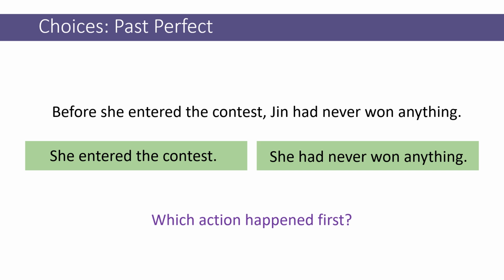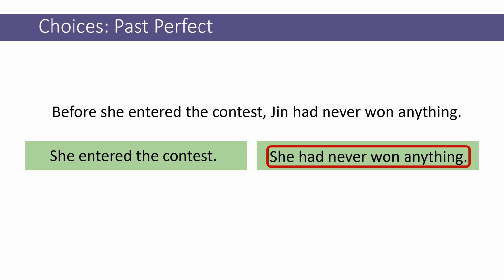Okay. Before she entered the contest, Jin had never won anything. We don't even need to pay attention to the word before in this one because the verbs are different forms. Entered, had never won. So the action that happened first, she had never won anything.